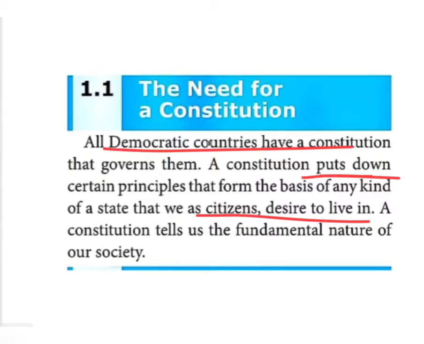Yes, so everything is given in the constitution, children. A constitution tells us the fundamental nature of our society. So through the constitution, we can come to know about the fundamental nature. Fundamental nature in the sense that fundamental rights are there as well as fundamental duties. These are the things we can come to know with the help of our constitution. So that's why we need a constitution.